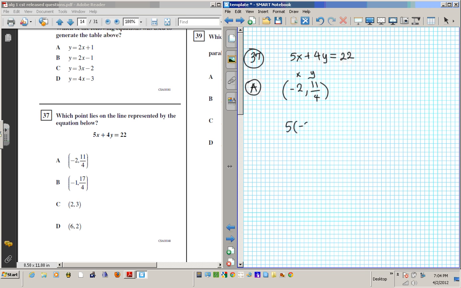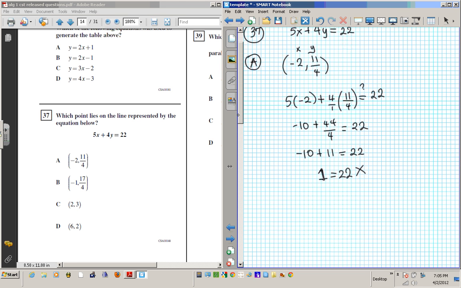5 times negative 2 plus 4 times 11 over 4. Is that equal to 22? Is it? This 5 times negative 2 is negative 10 plus, if you multiply this across, you can make this over 1, 44 over 4. Is negative 10 plus 11 equal 22? Because 44 over 4 is 11, right? Negative 10 plus 11 is positive 1. Is positive 1 equal 22? Nope. A is wrong.